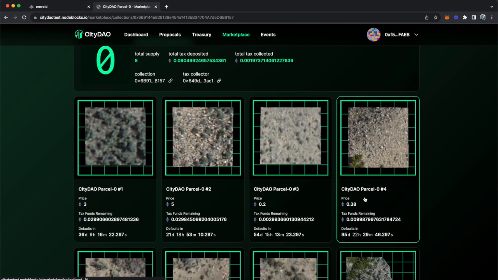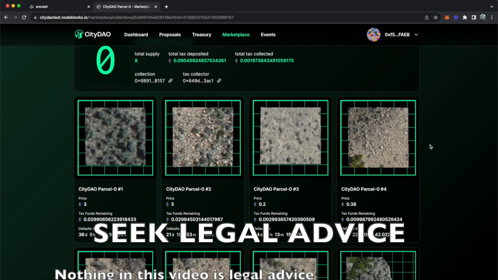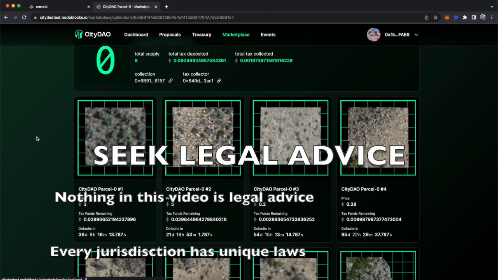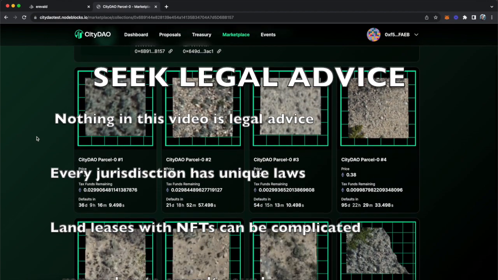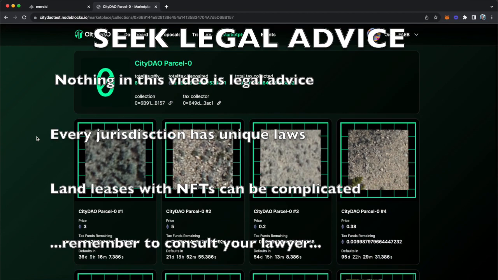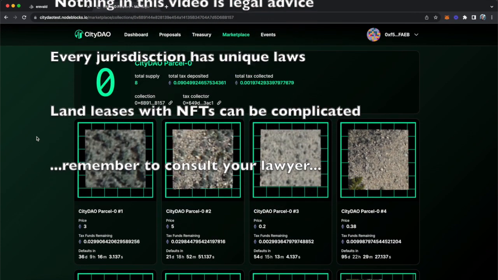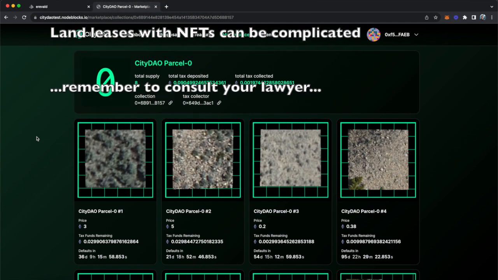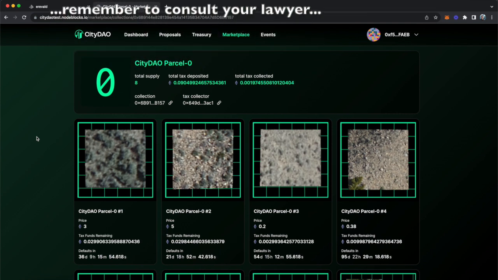Let's also assume in this example that the lease or the land title agreements of each of these 8 properties is legally attached to that unique NFT. So in this example, the owner of the NFT is also the owner of the lease or land title agreement for that piece of land. This means that when someone wants to buy that lease or buy that title agreement, then they have to buy one of the Parcel 0 NFTs. Make sense? When someone buys the NFT, they get the lease or title agreement that comes with it.